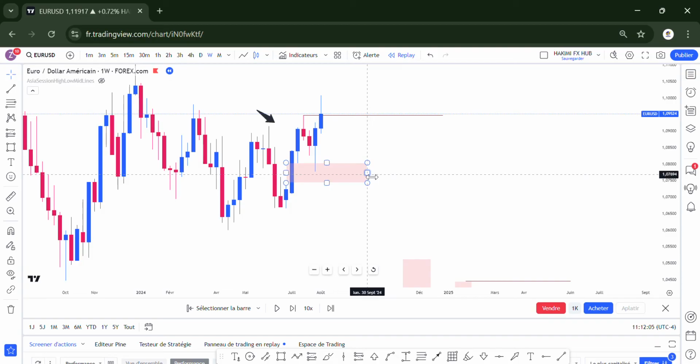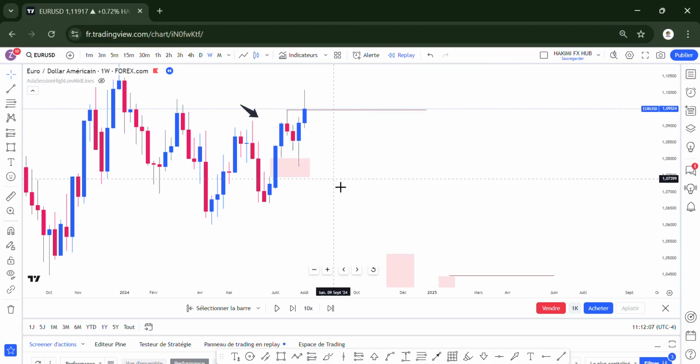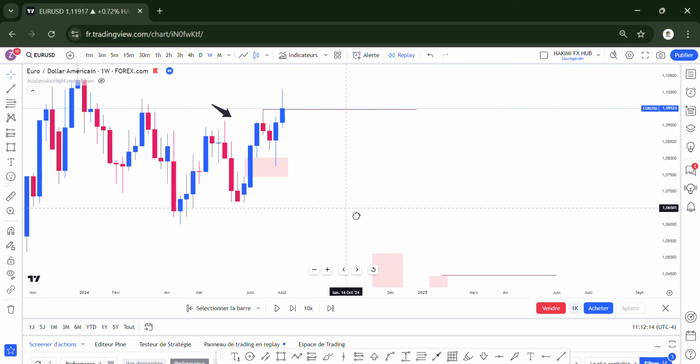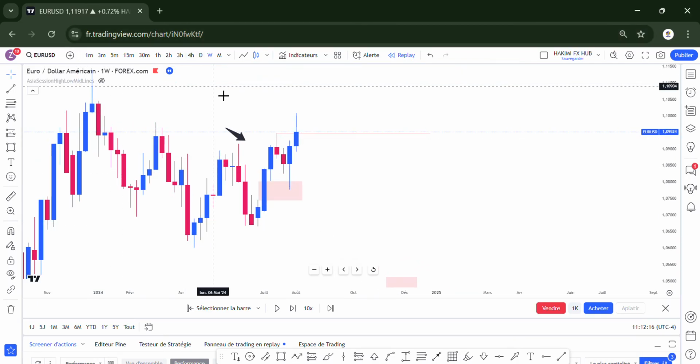Since that happened, the IRL was entered and the ERL was taken. Now what we need to know is: what is next? Since we are on the weekly, the market has not given any imbalance. There is no imbalance in this price, so there's no inefficient price at this point. Now since there is no inefficient price, we have to go to the daily time frame, which will tell us if there is any imbalance or FVG supporting the buyers.